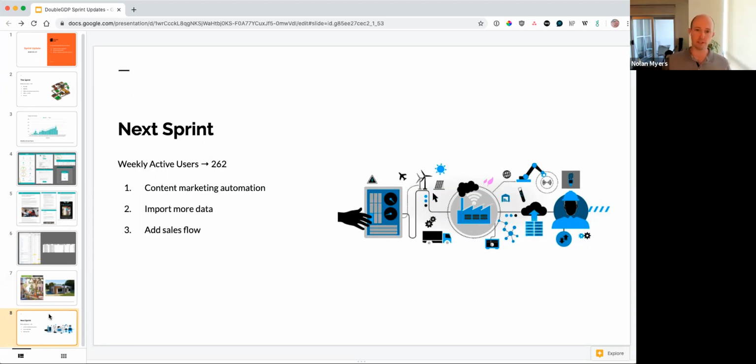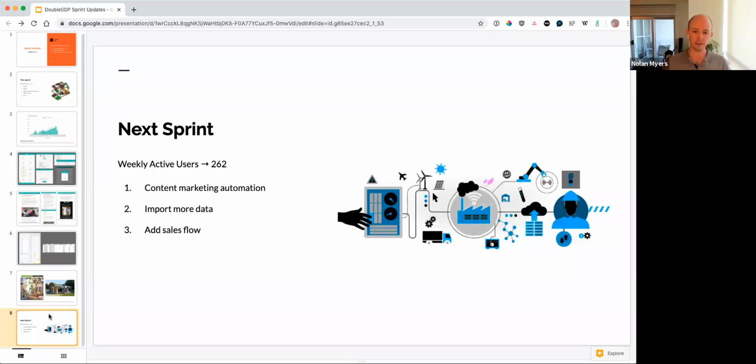We have learned so much in terms of the content marketing and what it takes to actually produce, align the content, and deliver it and get the analytics. So what we want to do in this next sprint is automate some of those tasks so that we can do it with less effort. There really was a lot of manual effort on behalf of many people on our team this week to get that content out and to get it out in a timely way. So we have kind of an algorithm now that we have in mind, but we need to formalize it and get it automated. And after we do that, we want to bring in a lot more data.